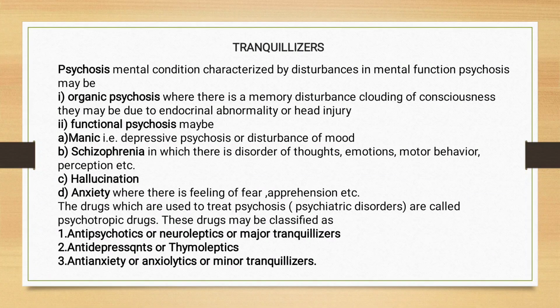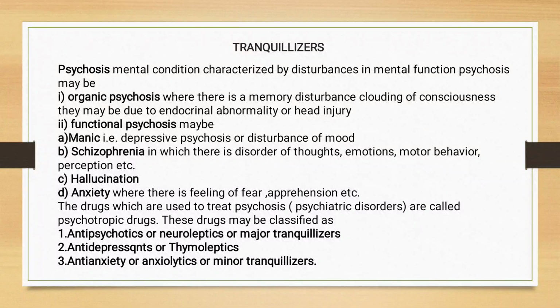Motor behavior is first observed as aggressive behavior. Motor means a functional activity shown by your hands and lips, that is, the upper limbs or lower limbs. It is shown by the patient. The third one is hallucination, where the patient experiences cloudiness in the mind, observed as clouding of consciousness. Anxiety is where there is a feeling of fear or apprehension; the patient always feels fear of doing something. That is called anxiety.